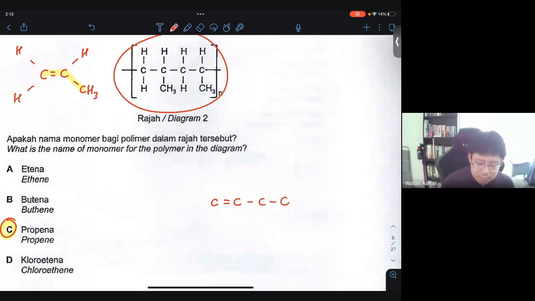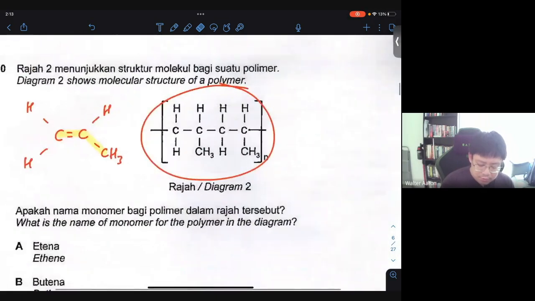If you have one side with a double bond, where does the double bond come from? You can't have another double bond here. It doesn't make sense, unless you say this is my double bond, and this is my CH3, and then here's my CH3. It looks very weird. The idea is very simple: just look out for any common structure.